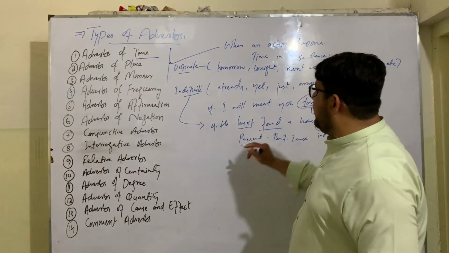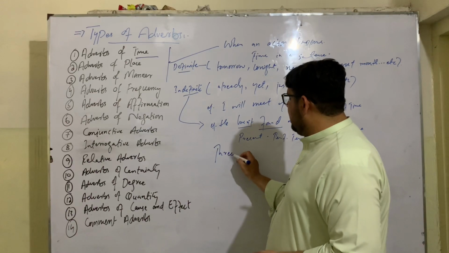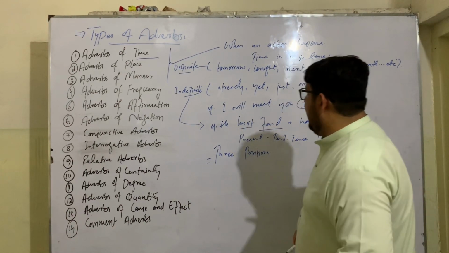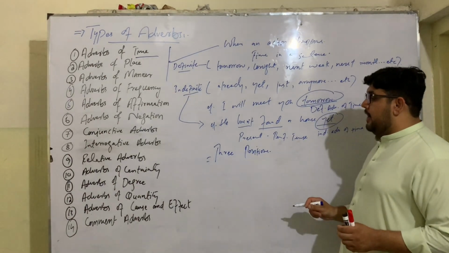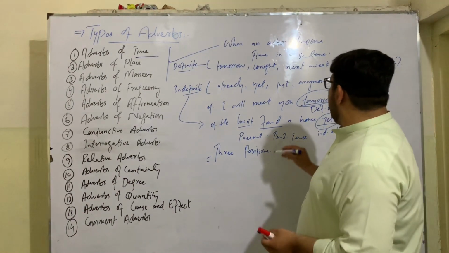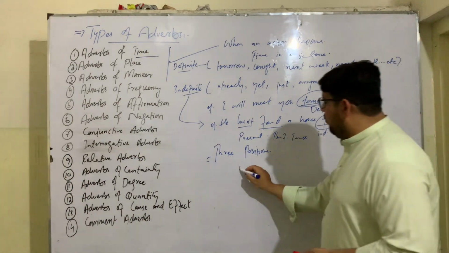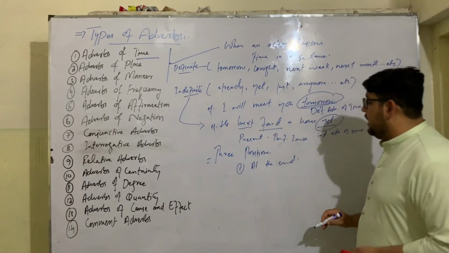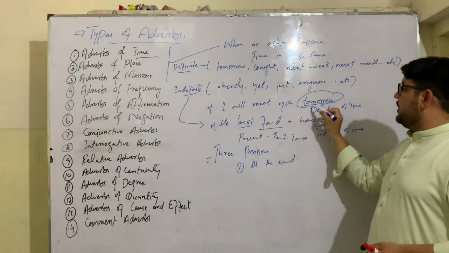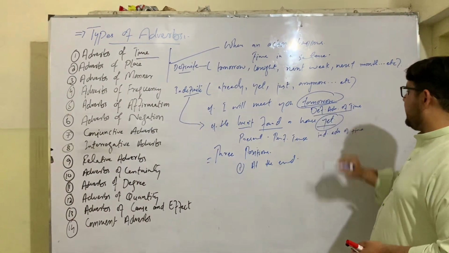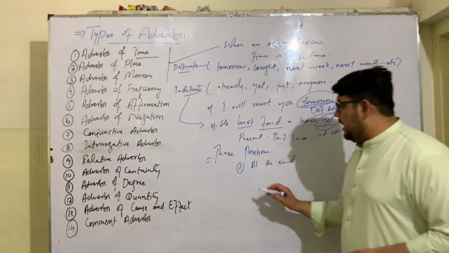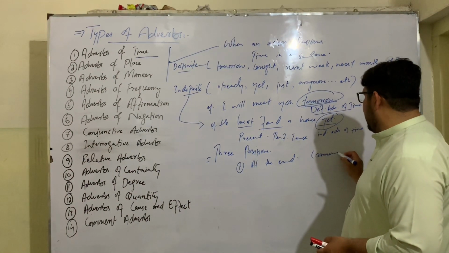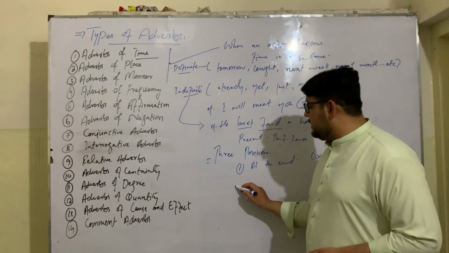They have three positions in a sentence. Adverbs of time have three positions. One is at the end of a sentence, like I will meet you tomorrow. So this is an adverb of time, it comes at the end of a sentence. This is commonly used, like commonly it comes at the end of a sentence.